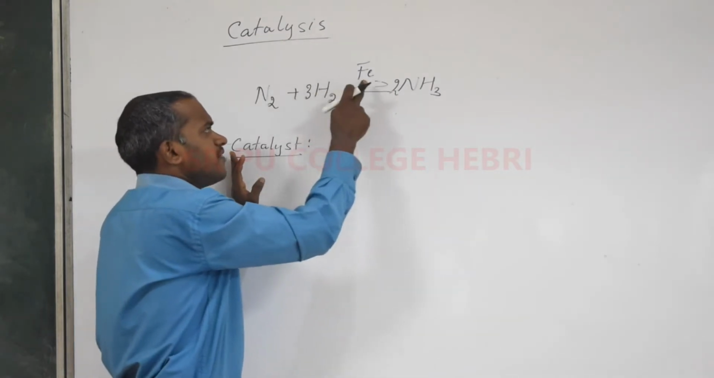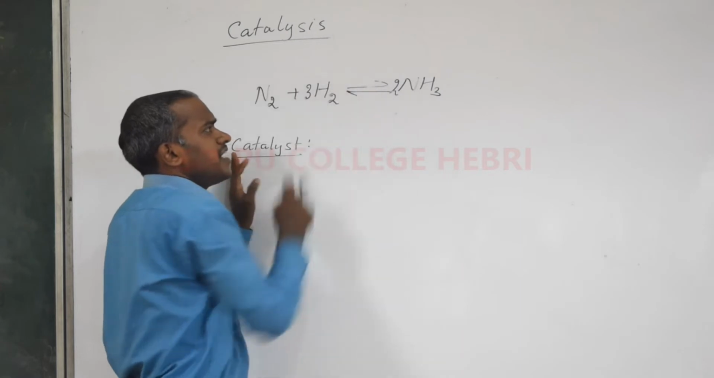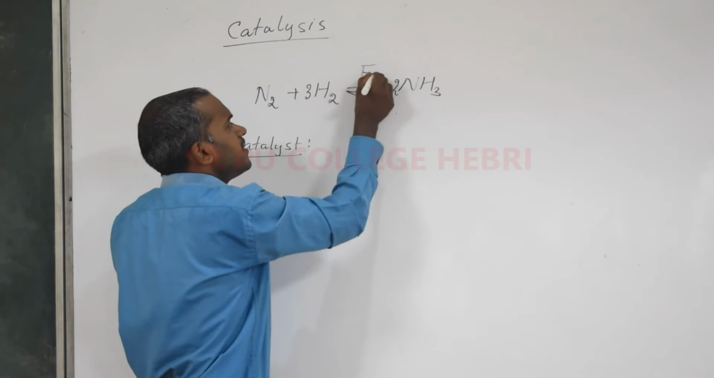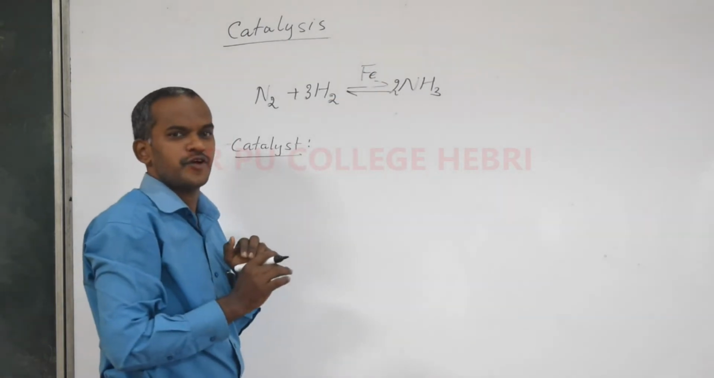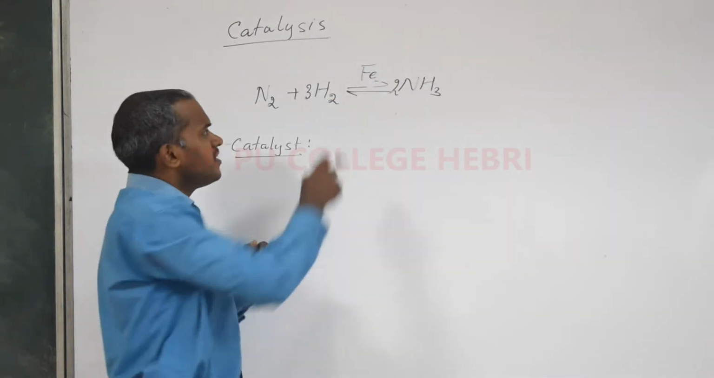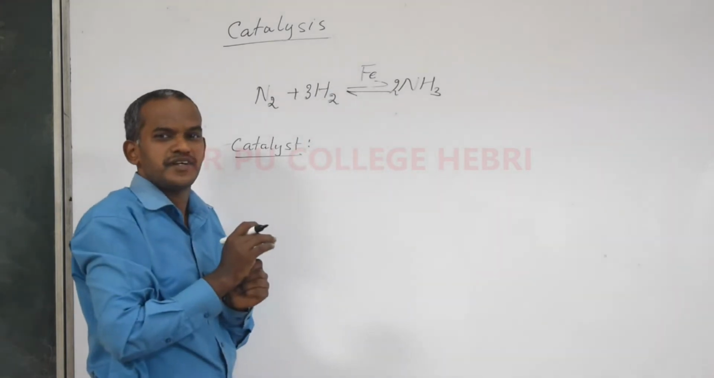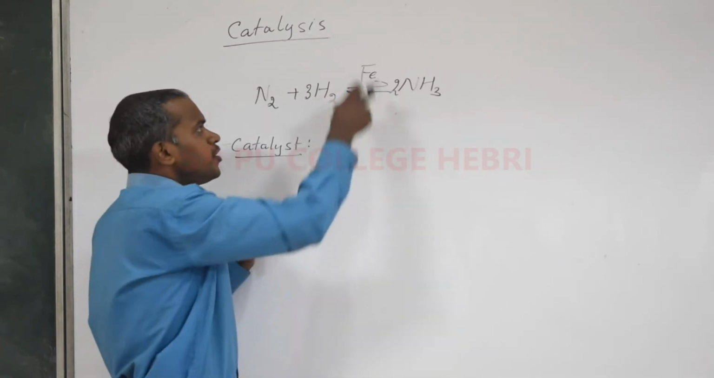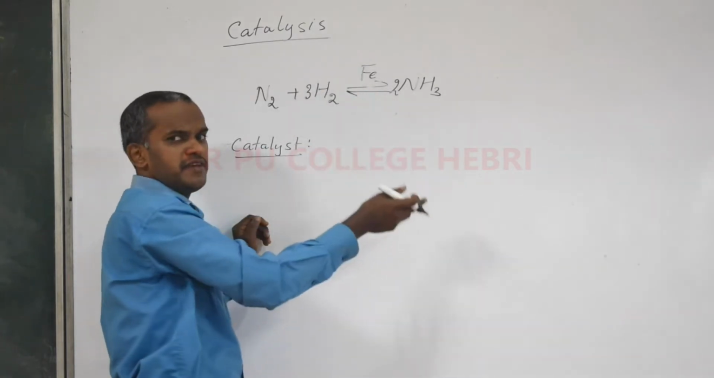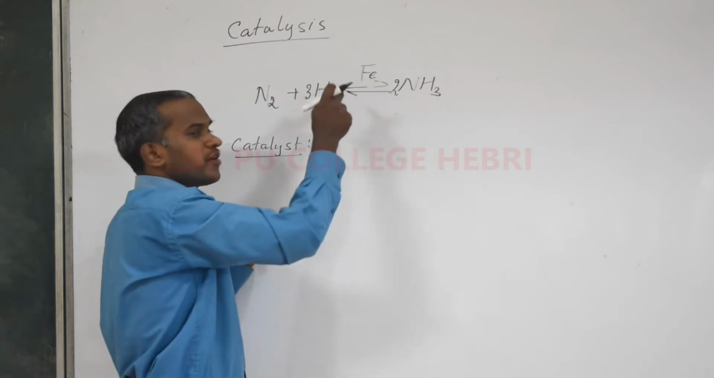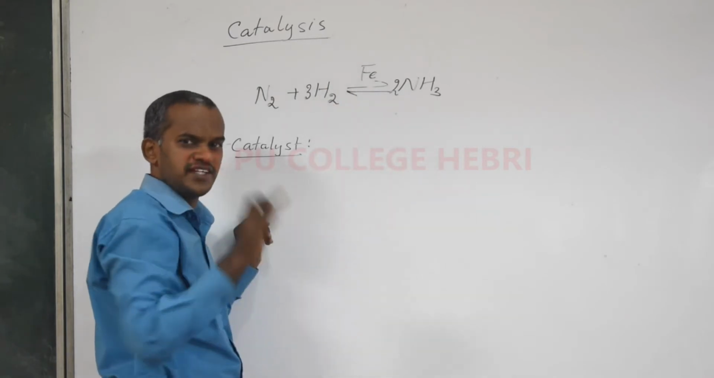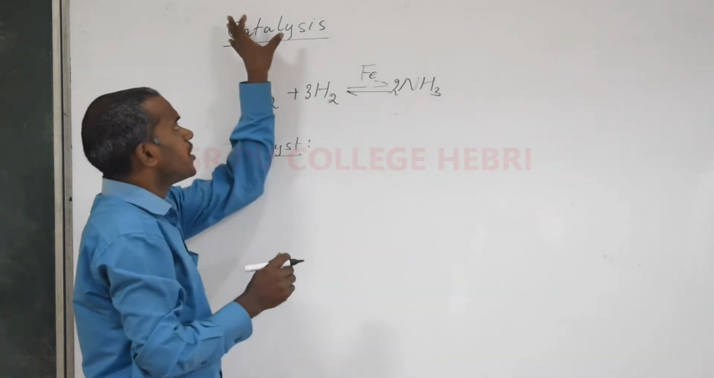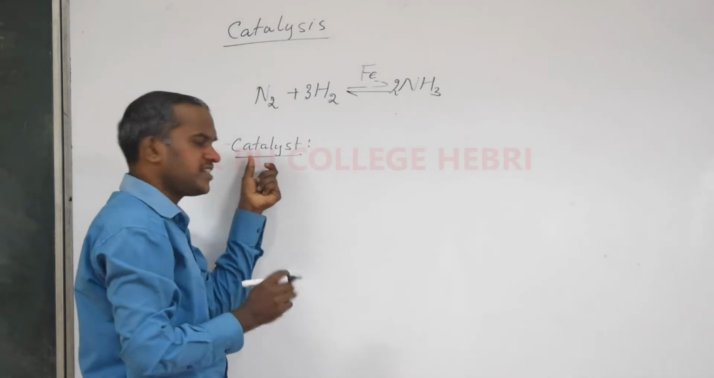Previously, when I wrote just the reaction without iron, it is called a reaction. But when I added iron here, it is called catalysis. Now you understood the difference between a reaction and a catalysis. If there is no catalyst, then it is just referred to as a reaction. When you add the catalyst, positive or negative, then that process is called catalysis. So catalysis is also a reaction where catalyst is used. So we understood what is catalysis, we understood what is catalyst.